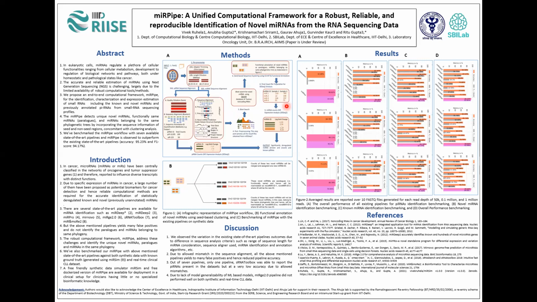Once we have the deregulated miRNAs from DC2, we can get the deregulated miRNAs and deregulated piRNAs from the data, and then do further analysis like miRNA-gene interaction, miRNA-disease interactions, or networking analysis. So this is the workflow of the miRNA pipeline and novel seed-based clustering.